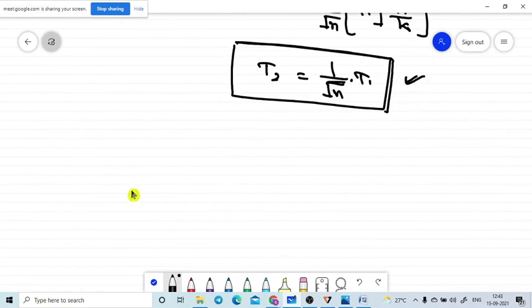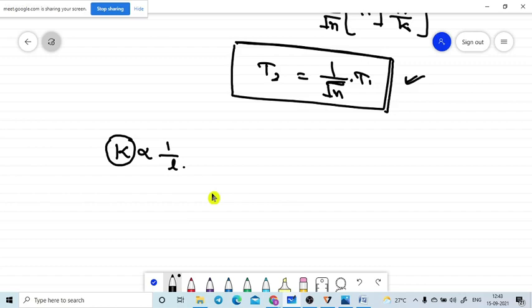One more important thing is there. That means K is directly proportional to L. See, what is the definition of K? The definition of the spring constant is how much force is needed for unit extension.